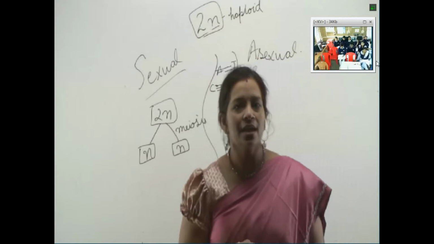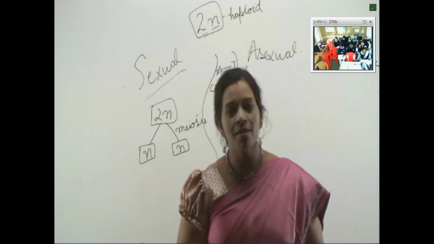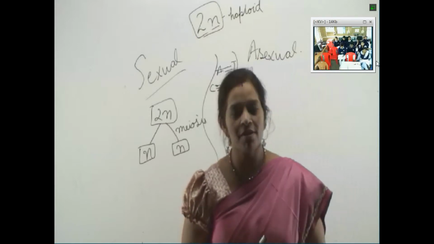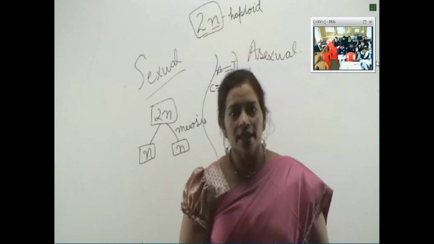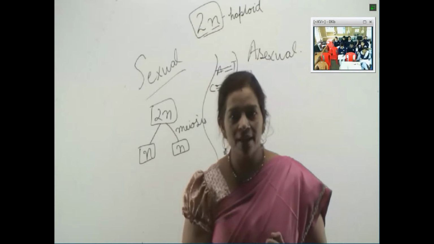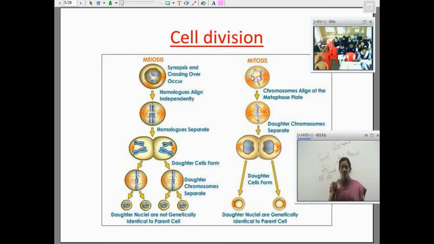The cells have 2n number of chromosomes. After meiosis, they will have n and n in both the cells. Then mitosis. Regarding mitosis, the division is such that the same number of chromosomes will remain. If you can see this slide, in meiosis, the first step we have written is synapsis. Synapsis and crossing over. Do you know what crossing over is?